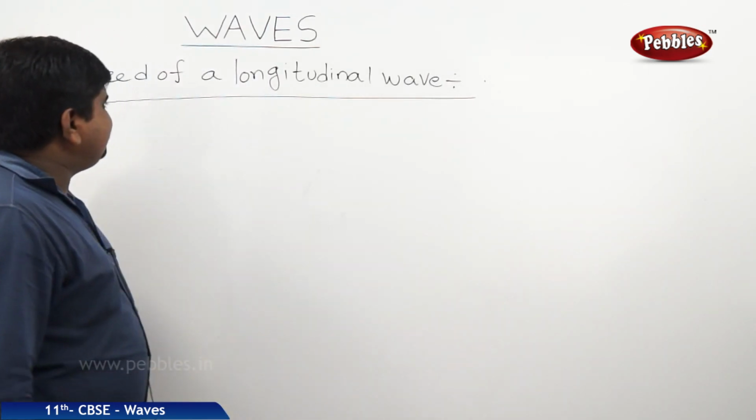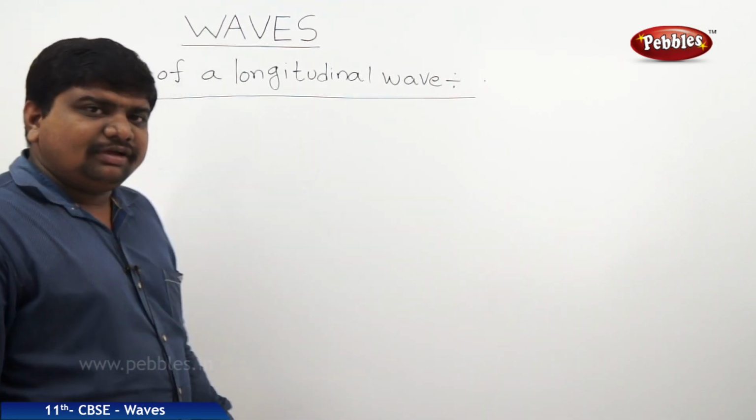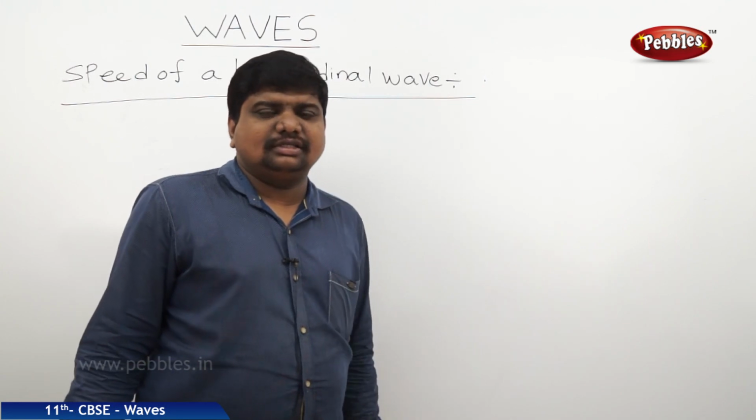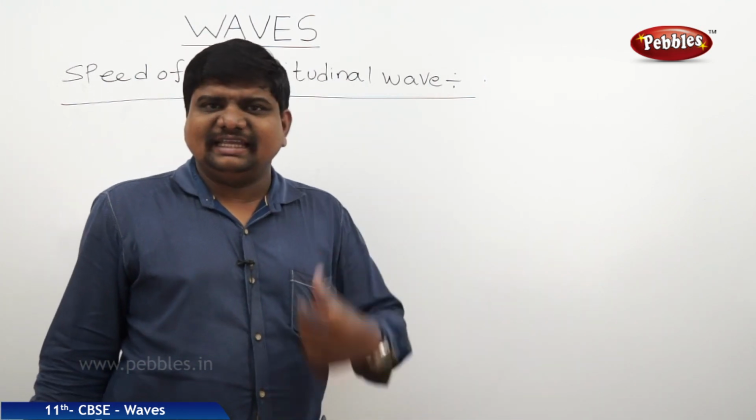So, the next concept is speed of a longitudinal wave. A longitudinal wave, almost through the metallic rods, the sound waves which are produced in the metallic rods. That means if you take a solid, it has bulk modulus, rigidity modulus, and everything is present.